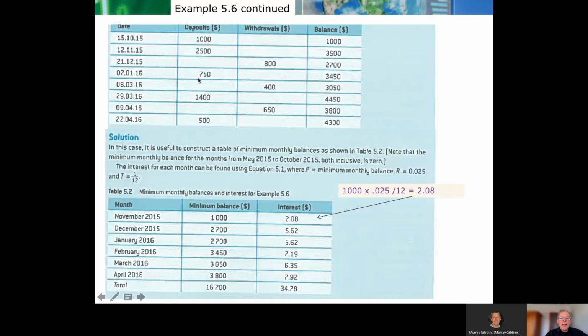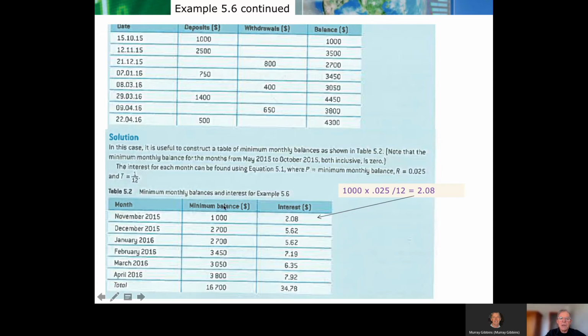We keep going for January. He puts a bit more money in. Unfortunately, it doesn't count. So for the month of January, he's only going to earn interest on the minimum monthly balance of $2,700.